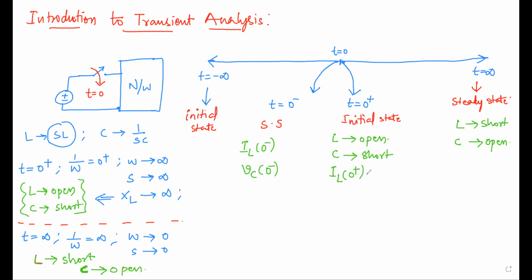So IL of 0 plus is equal to IL of 0 minus. This is the most important conclusion, guys. Whatever IL of 0 minus you get, the same current will be there at the 0 plus instant. In the case of the capacitor, VC of 0 plus is equal to VC of 0 minus.